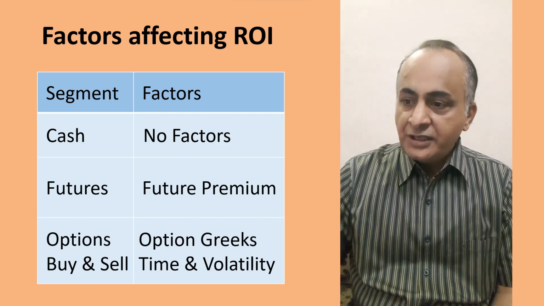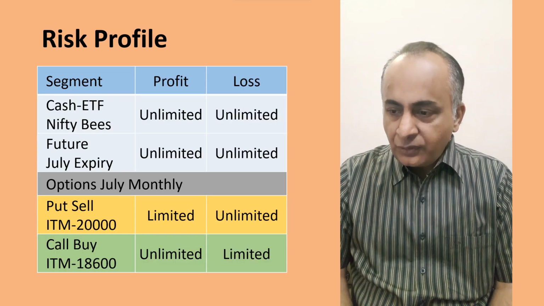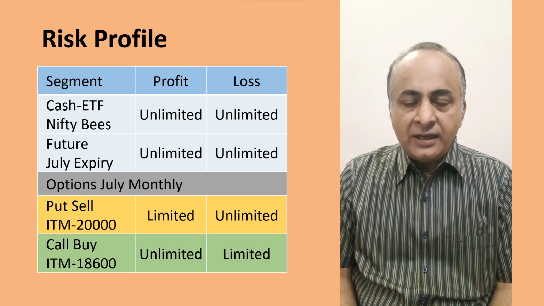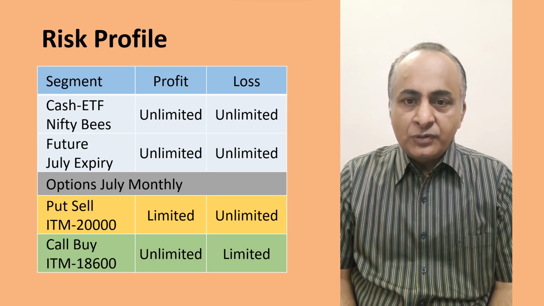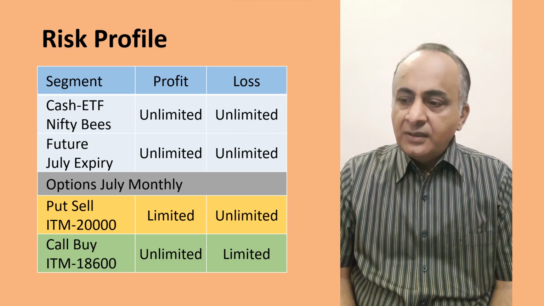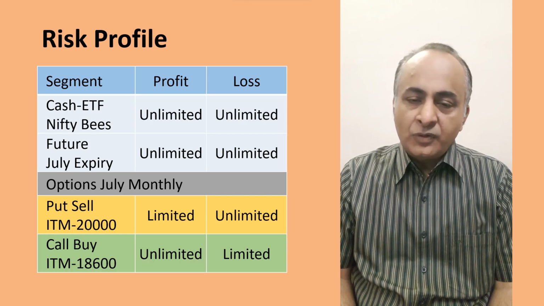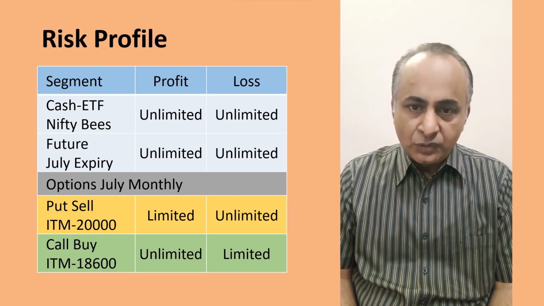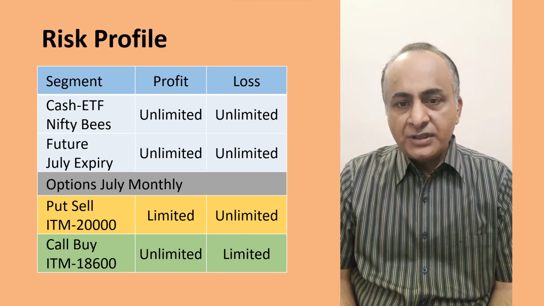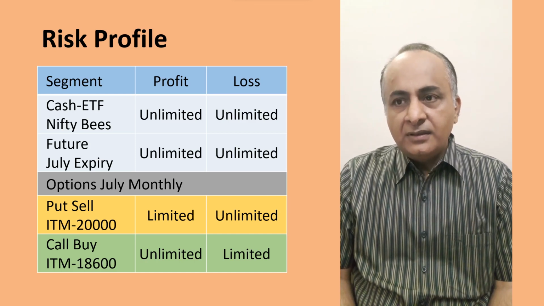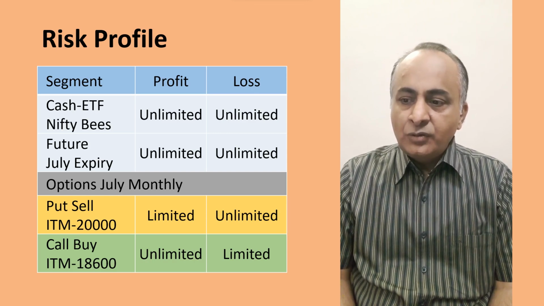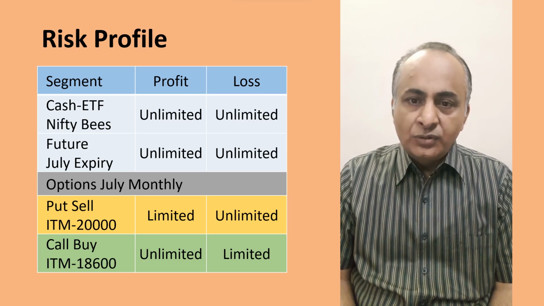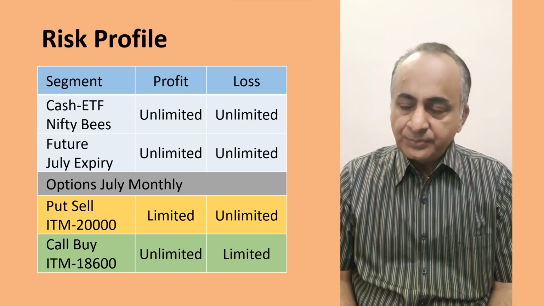Next point, risk profile. We know cash and futures are unlimited risk segments, because we have taken a position and these are naked positions. So risk, or let's say profit or loss, will be equivalent to Nifty's move. Even in option sell, this is again an unlimited risk segment where you can lose depending upon how much Nifty has moved against your view.